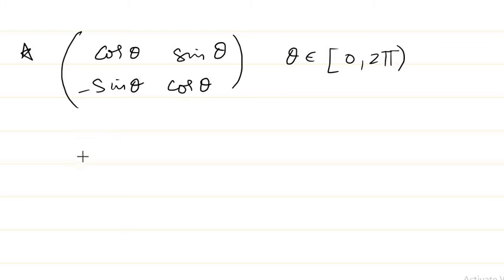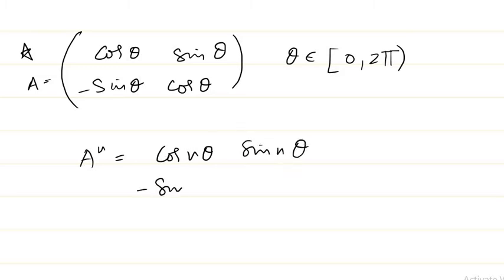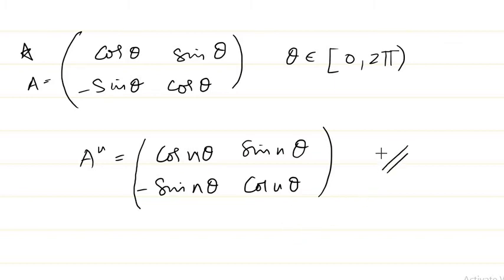So here one more thing you can use is actually De Moivre's formula. If you take this as your A, then A power n is nothing but equal to this matrix. So this also we can keep in mind. You might have already seen these things. If A is a matrix of this form, then A power n is simply cos n theta, sin n theta, minus sin n theta and cos n theta. So this is in fact a very important matrix under discussion when you study the linear algebra section in IIT